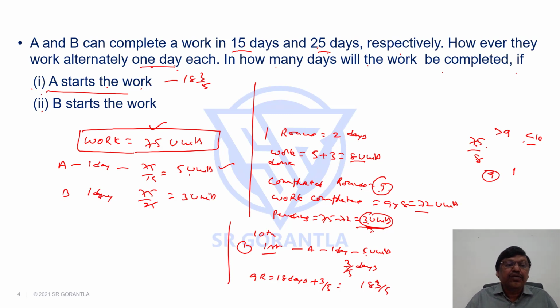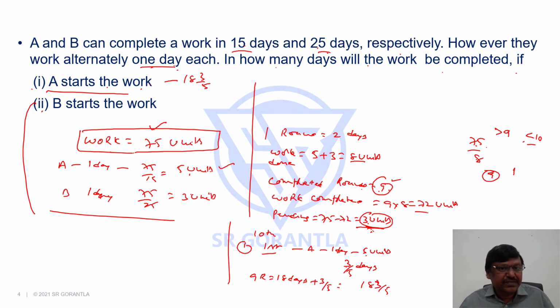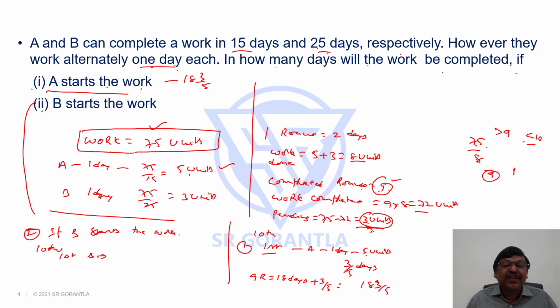Suppose I take the second question, B started the work. See, whoever started the work, 9 rounds have to be completed because that is the completed rounds. So if B starts the work, in the 10th round, first day, B will come. And B can, in one day, complete 3 units job. And pending work after 9 rounds is also 3 units.